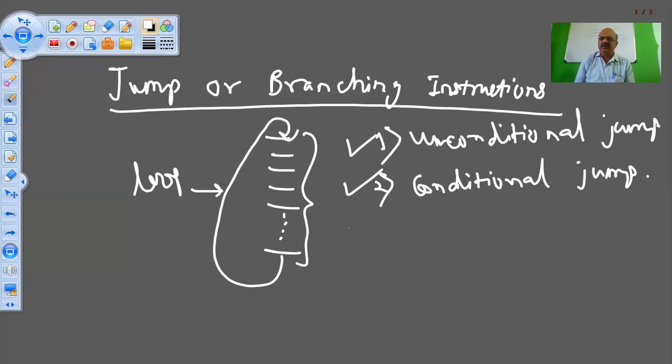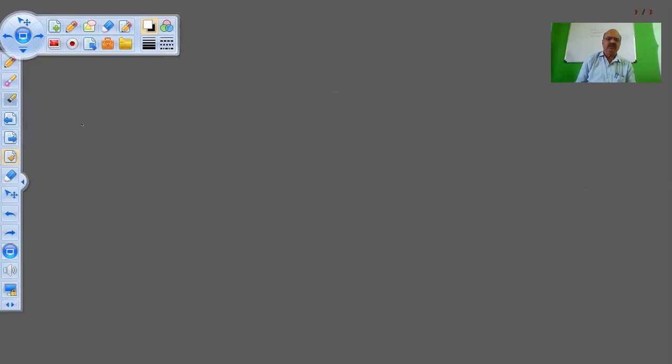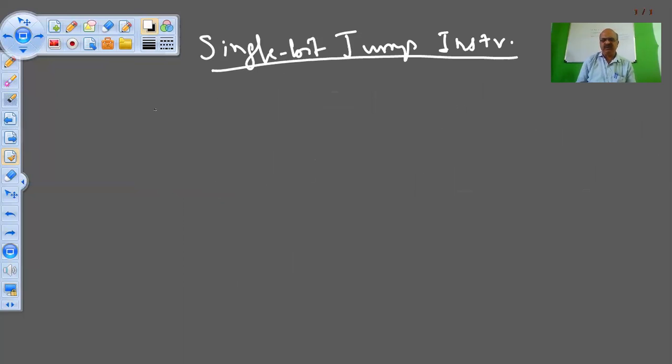I also told you that there are some single bit instructions which fall under the jumping or branching instruction category. So we are also going to see those single bit instructions, as well as the general jump or branching instructions. Now, some single bit jump instructions. One by one we'll see.